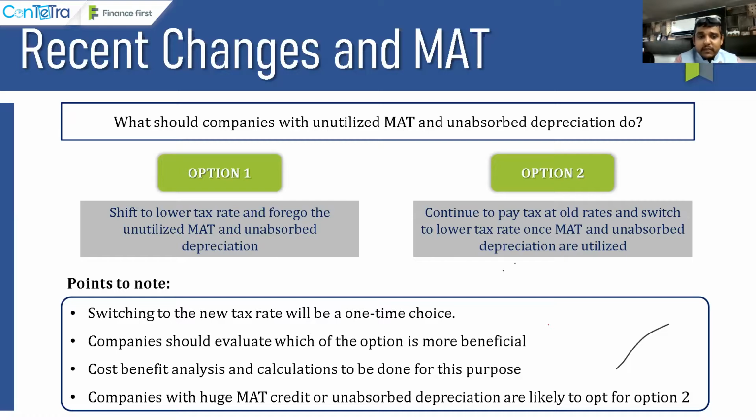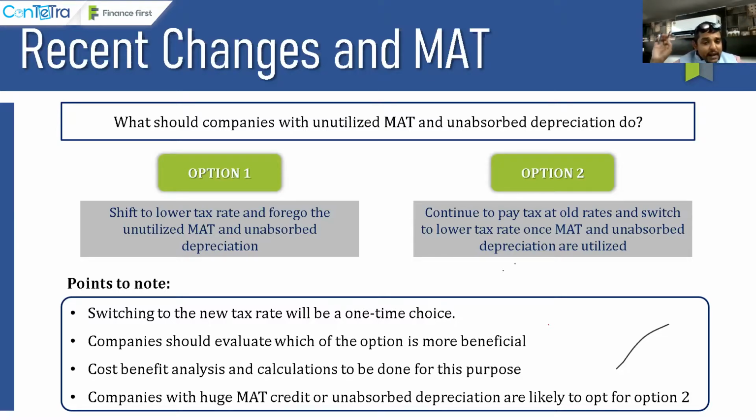Point to note in this case is that switching to a new tax rate will be a one-time choice. Companies have to evaluate which of the options is more beneficial. They will have to basically do a cost benefit analysis: if I utilize the MAT credit, what is my benefit, what am I getting in terms of cash flow. If I am utilizing the new tax rate, what is the tax benefit that will come to my P&L and my cash flow. Intelligent analytical thinking needs to be there. If you have only tax knowledge, or only accounting knowledge, or only analytical knowledge, you are zero. You need to have knowledge of all three aspects: what is accounting, what is tax, what is analytics, and based on that you have to take this decision.